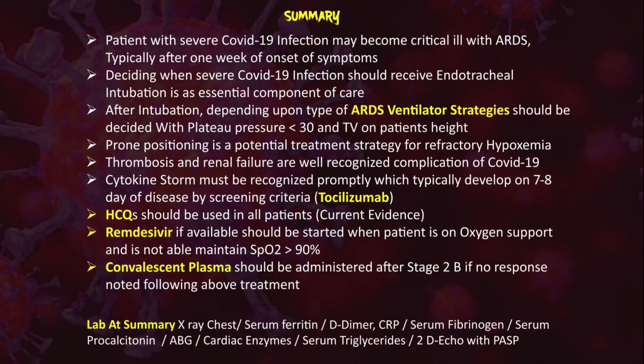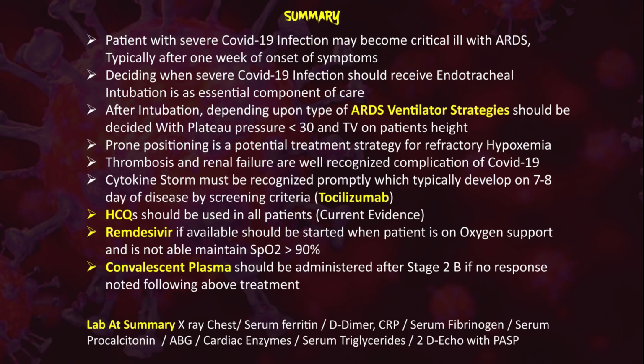After intubation, depending upon the type of ARDS, ventilatory strategies should be decided with the aim of keeping a plateau pressure less than 30 and tidal volume based on the patient's height. Prone positioning is a potential treatment strategy for refractory hypoxemia. Thrombosis and renal failure are well recognized complications of COVID-19 and should be treated promptly.